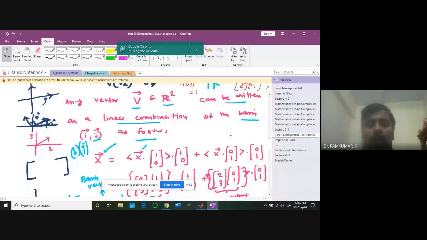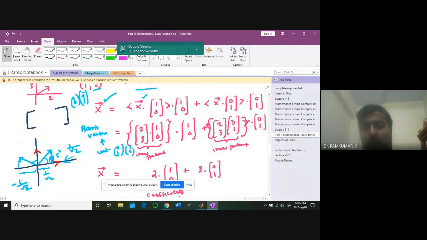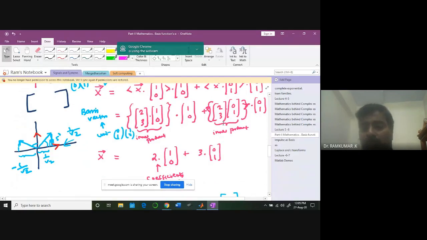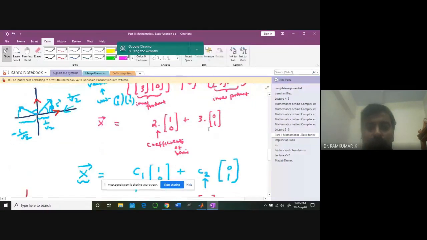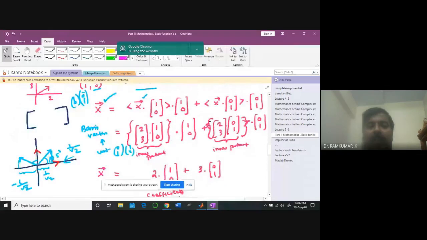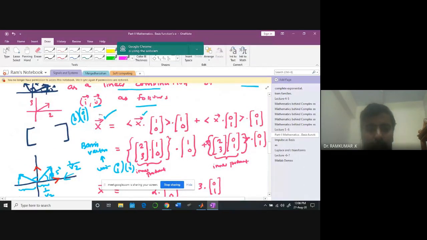Once you get the orthonormal basis, your algorithm becomes much more powerful. That's why finding an orthonormal basis is a big research problem in many areas, particularly linear systems analysis. We know that we can represent any vector x as a combination of this kind of orthonormal basis. To find the coefficients, you take the dot product of the vector with v1, and the same with v2, and you get the corresponding coefficients.